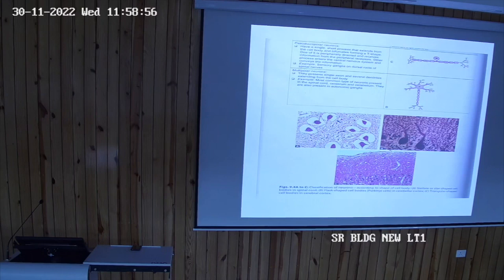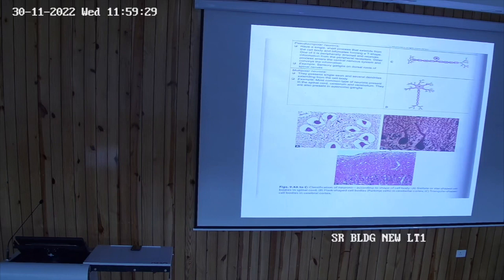On the basis of shape of the neuron, we classify neurons into pyramidal, stellate, fusiform, and look at the diagram, you will understand. The pyramidal neurons are triangular in shape and are present in the cerebral layer of the brain.